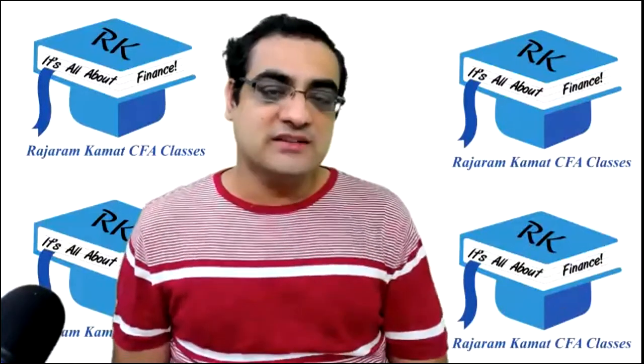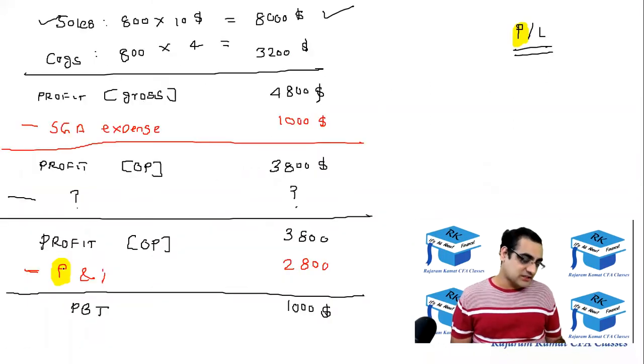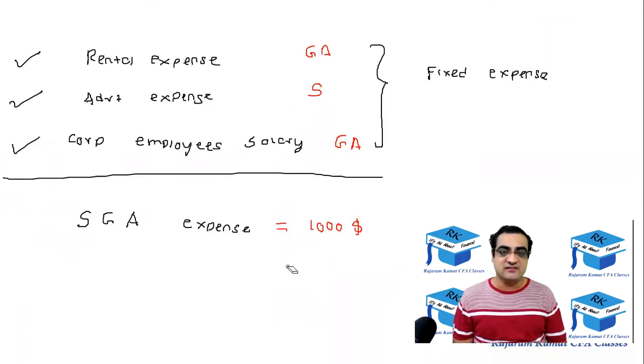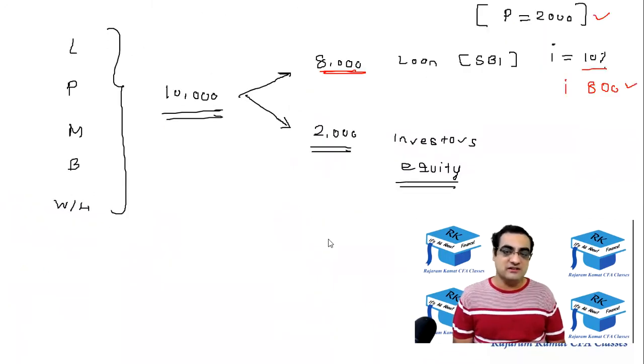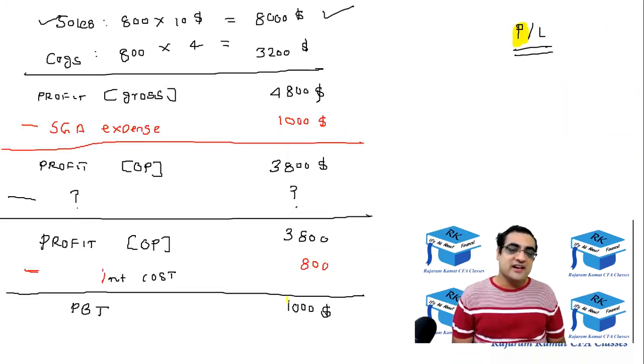So I'll go back to the income statement, and now I'll correct myself: the principal was not required to be subtracted. Only the interest cost was required, and the interest cost was 800. If you recollect, the interest cost was this 800. So I'll go back and subtract the interest. 3800 minus 800 comes to 3000. So this is the profit before tax, 3000.